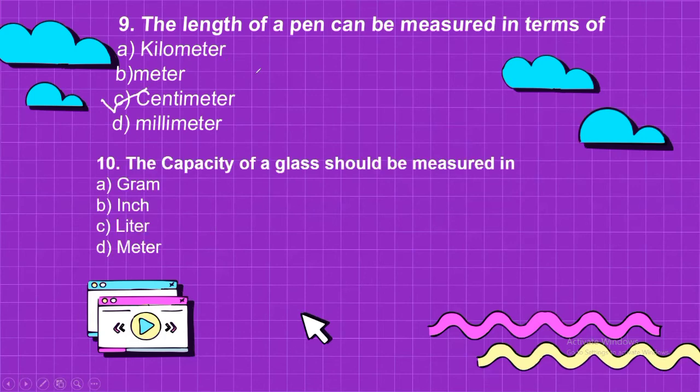Got it? Now the next question is, the capacity of a glass should be measured in, if you want to find the amount of water in your glass, which unit can you use here? Can you use the gram? No. Can you measure in the inch? No. Can you measure in the liter? Yes, you can. So glass water can be measured in the liter. In meter? No. So you can measure in liter, milliliter, or centiliter. So liter is the unit which is used to measure the capacity of a glass. Got it? So this was question number 10.